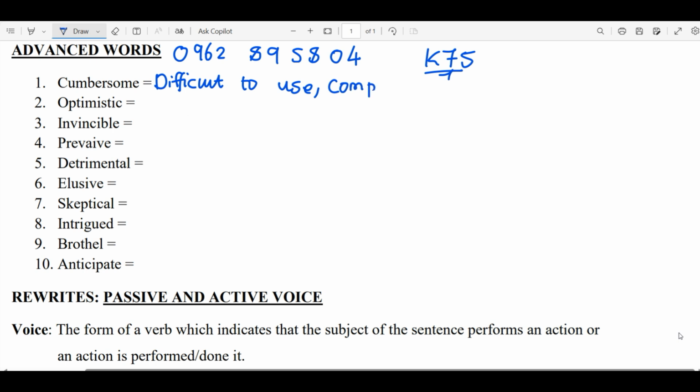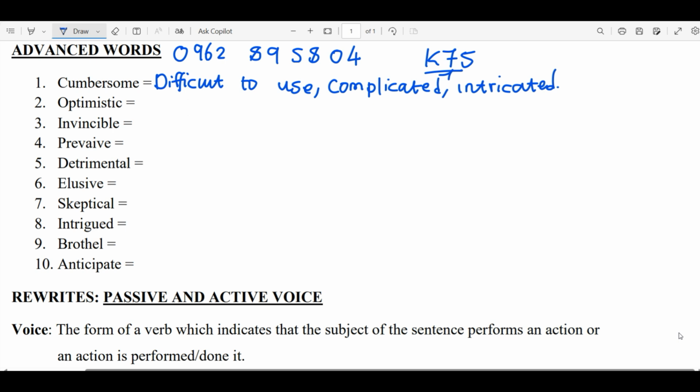Something that is cumbersome is complicated or intricate. It's complex, which means it's made up of several parts, and because of that it's hard to use. So there are some machines that are cumbersome, meaning those machines are made up of several parts, of which now it's difficult to use them.